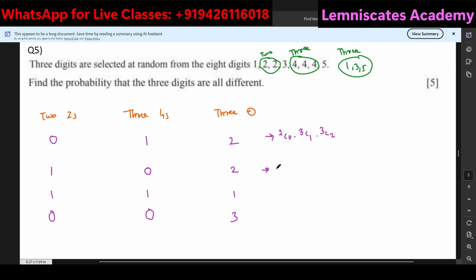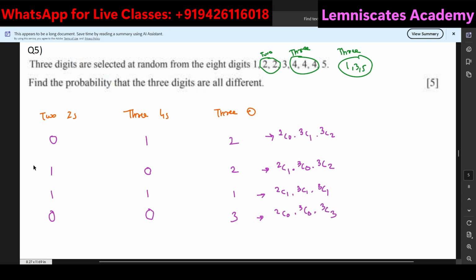And from here, similarly, I'll do it very quickly: 2C1, 3C0, and 3C2. From here, from 2 twos, I'm choosing 1, and then from 3 fours, choosing 1, from 3 others, choosing 1, and lastly, none from twos, none from fours. From others, I'm choosing all of them, 3C3.